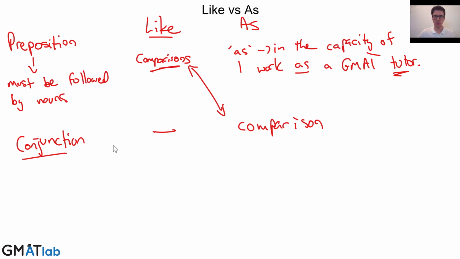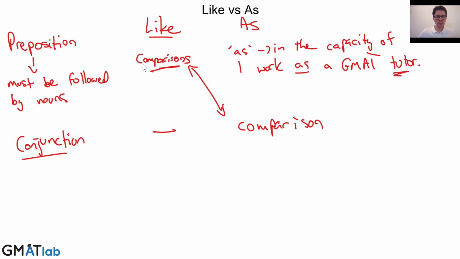So conjunctions are usually used to connect clauses, and so a conjunction here, when we use as a comparison, will be followed up usually by a clause. So we can use that to help us. Now that might not be clear yet because I'm using some grammatical terms, but don't worry about the terms too much. What I'm going to show you are some good solid examples so that you'll understand this very easily.